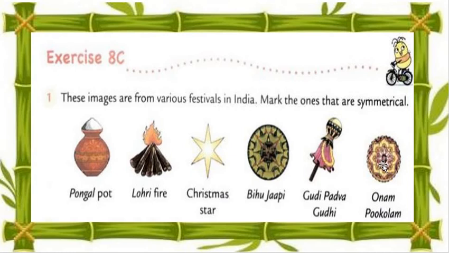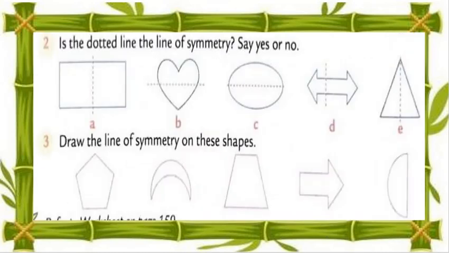Then after that, the Onam pookalam. What is the Onam pookalam? A circle type of structure, and we make the line of symmetry. It's divided into equal parts. That's why it's a symmetrical structure. Understood? Now we will move on to question number B.